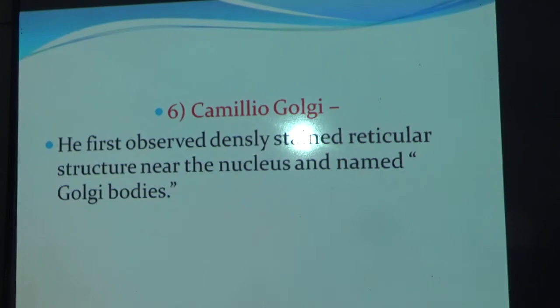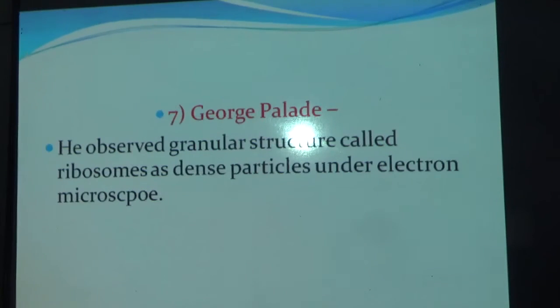The next scientist is Camillo Golgi. He first observed densely stained reticular structure near the nucleus and named them Golgi bodies. So Golgi bodies are named in honor of this scientist Camillo Golgi. The next scientist is George Palade. He observed granular structures called ribosomes as dense particles under electron microscope.